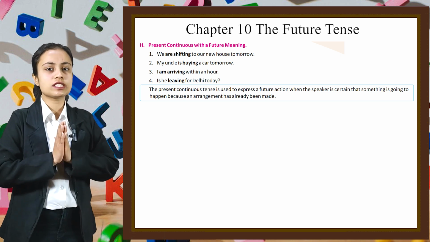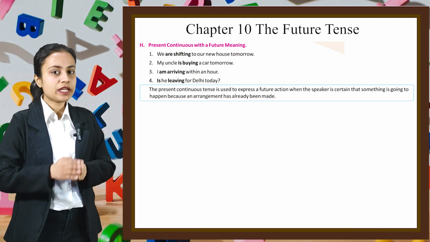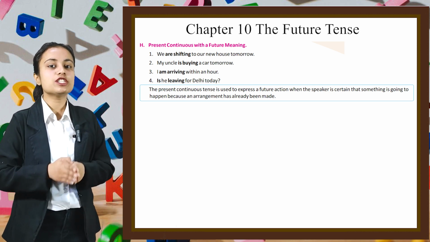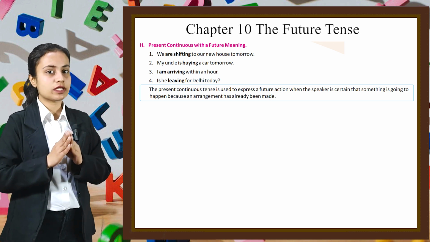The present continuous tense is used to express a future action when the speaker is certain that something is going to happen because an arrangement has already been made. Now let's do some questions related to this concept.